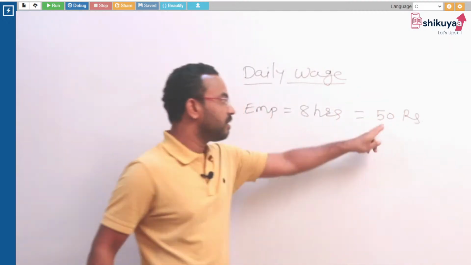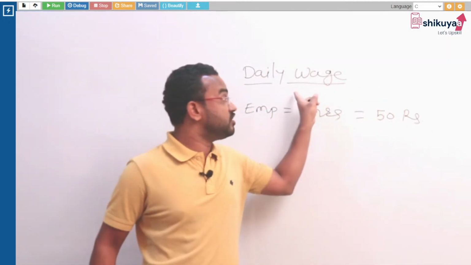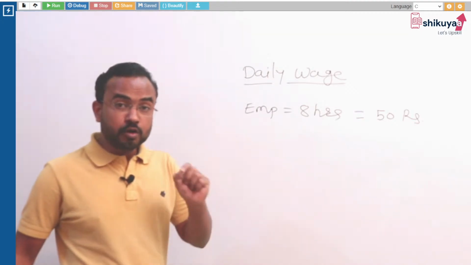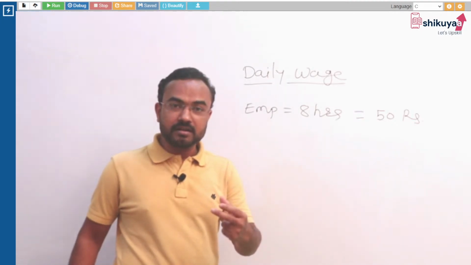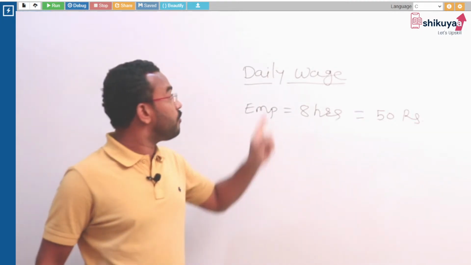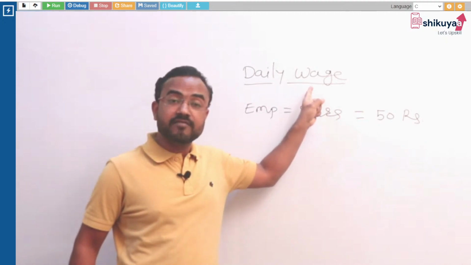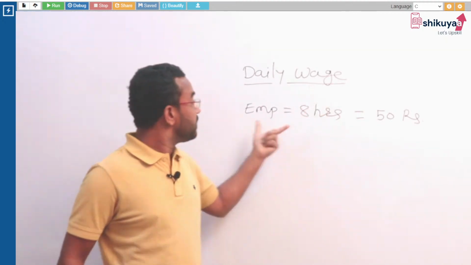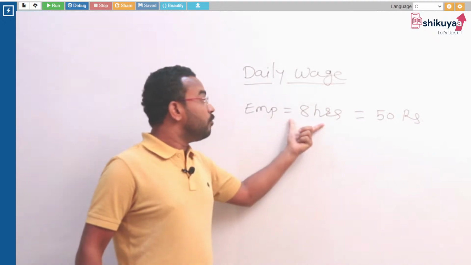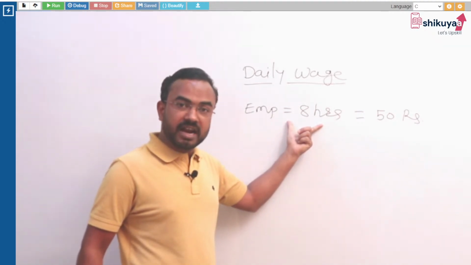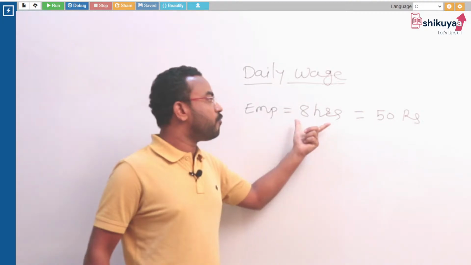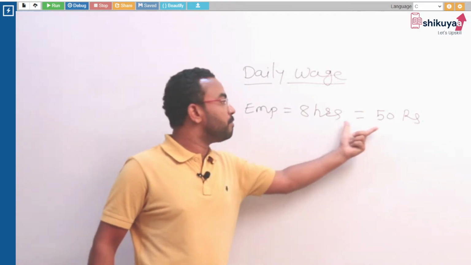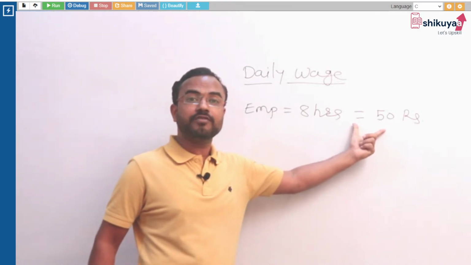of remuneration, or the wage, we can say. Today again I'm going to repeat, we are taking the problem of calculating the daily wage of an employee. The employee works for the standard 8 hours in a company, and for those 8 hours the company is giving 50 rupees of remuneration.